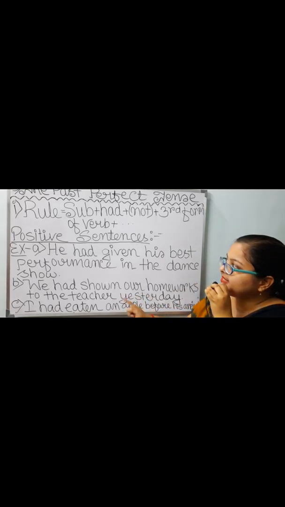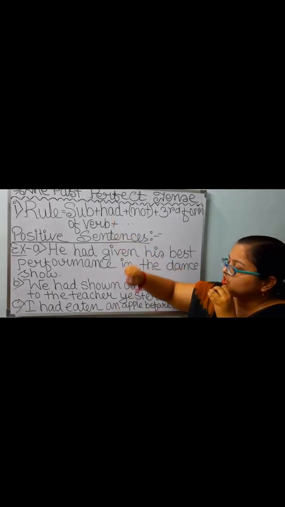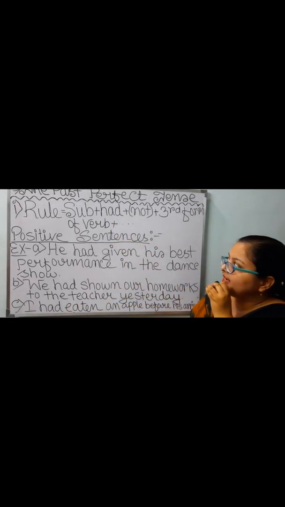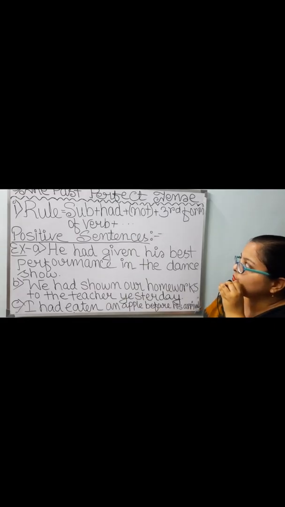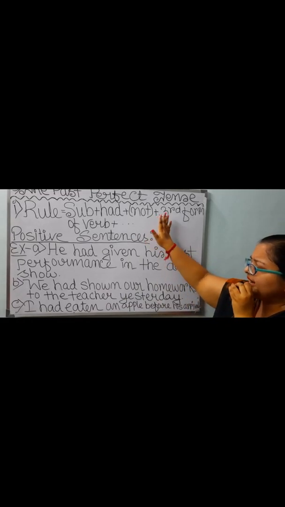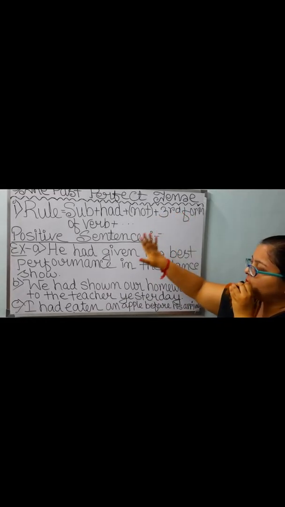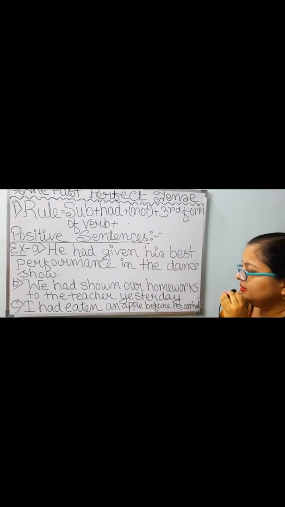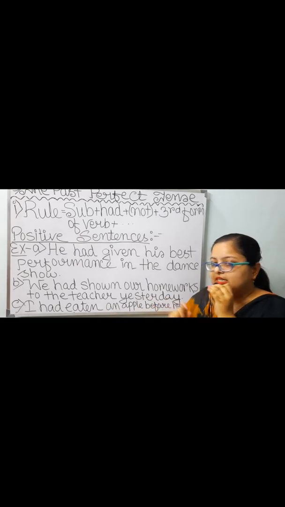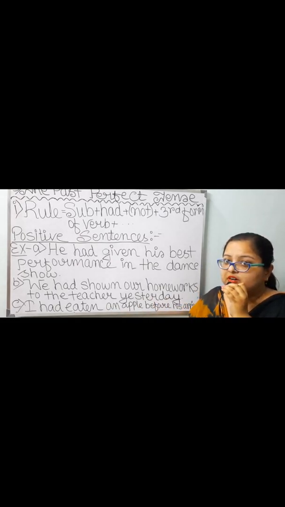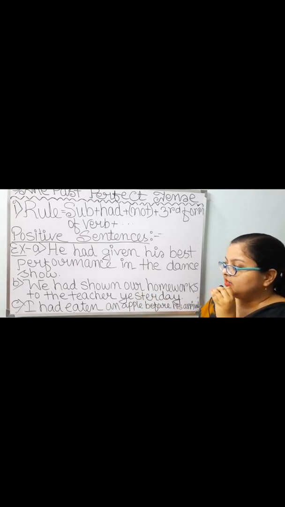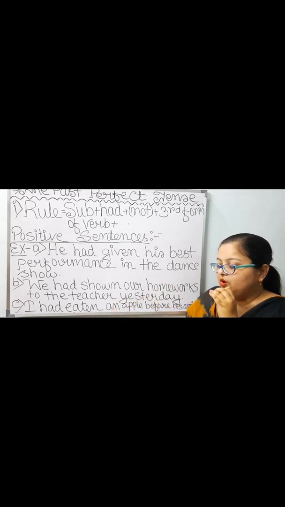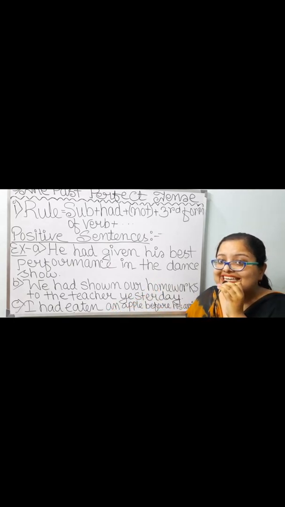Next, number C. Subject, I have taken I, then had according to the rule. Then I have not taken this optional not, third form of verb directly. Over here, eat is the main verb, and third form of the word eat is eaten.